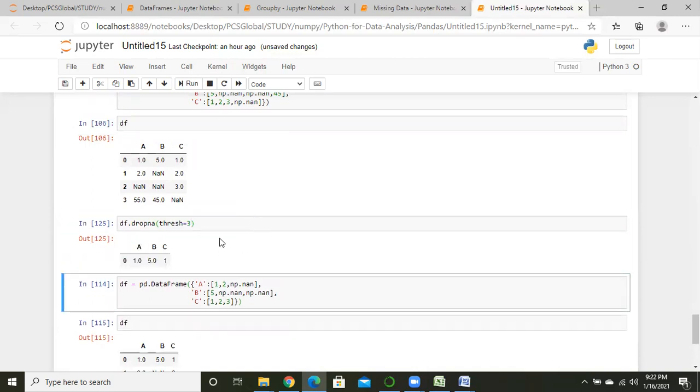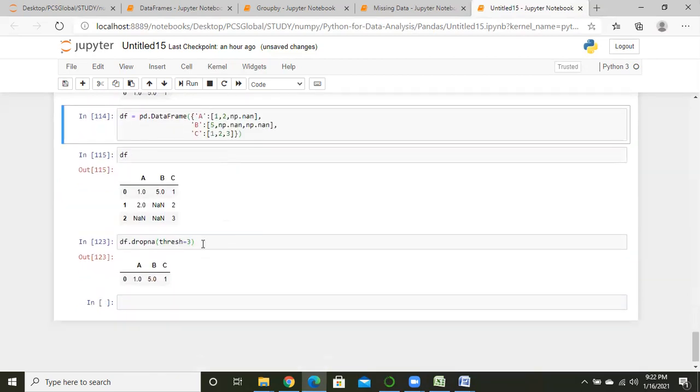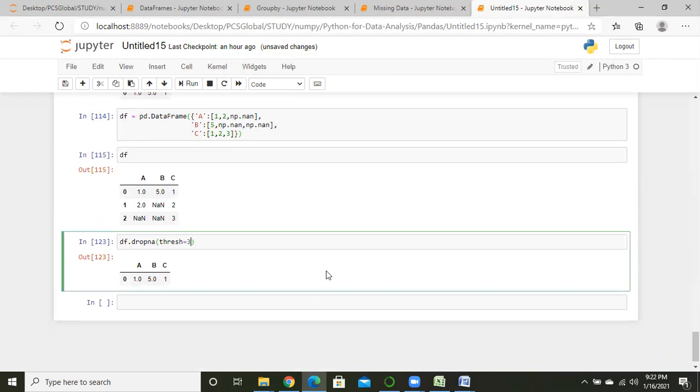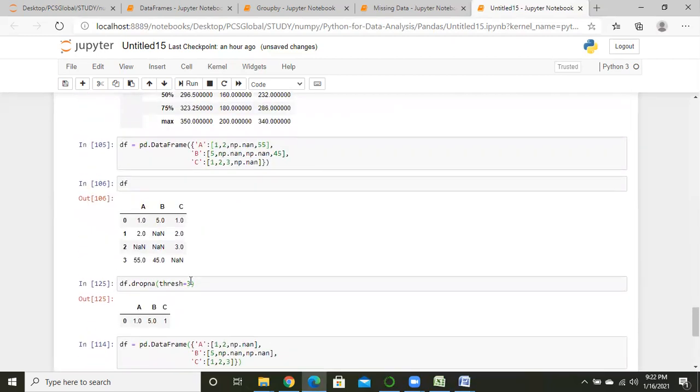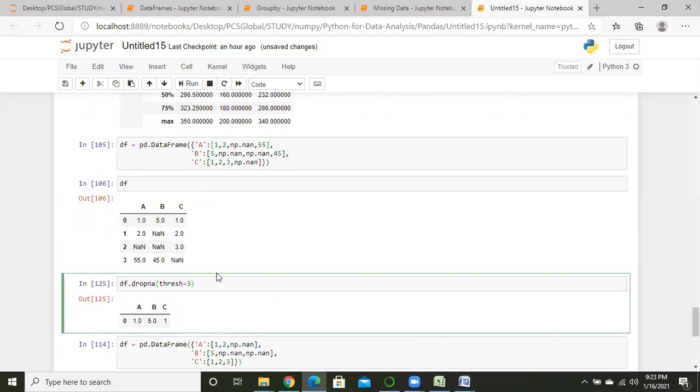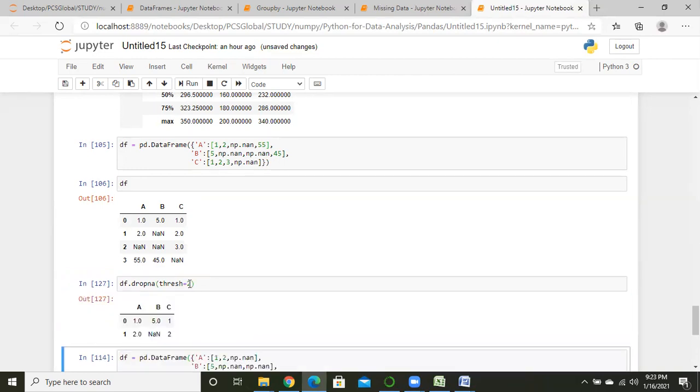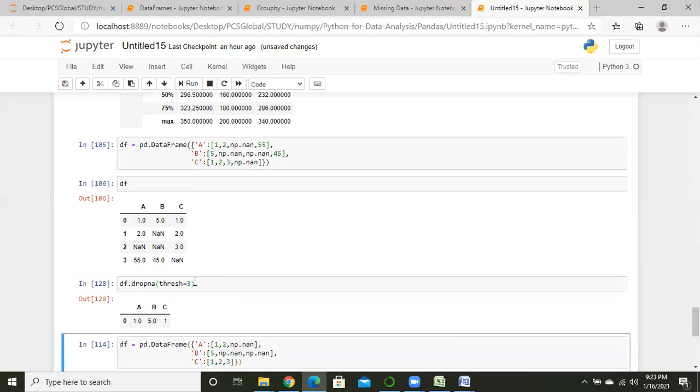3 means 3 minus 1 equals 2, so 2 values are deleted, and 1 is there. So if I write down here 2, it also deleted 1.